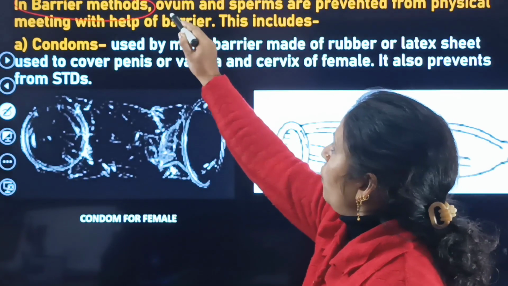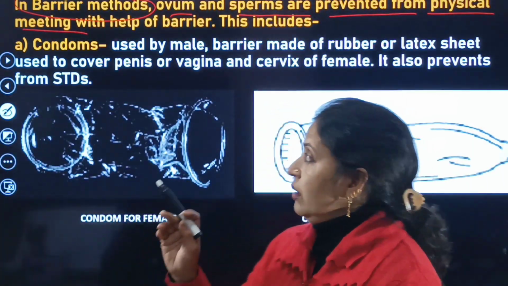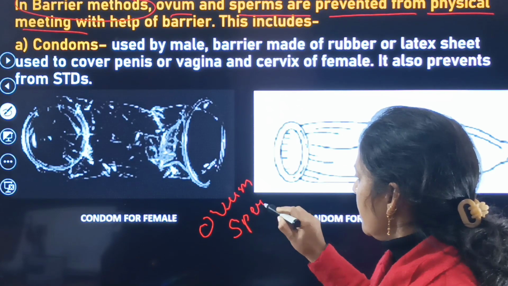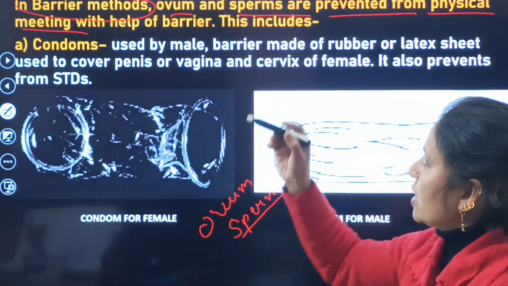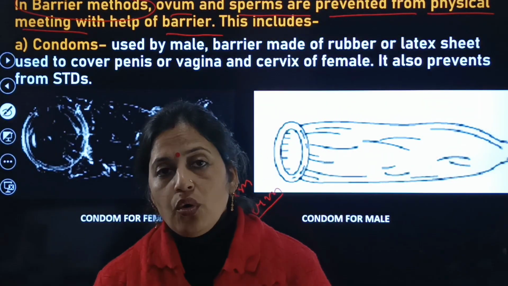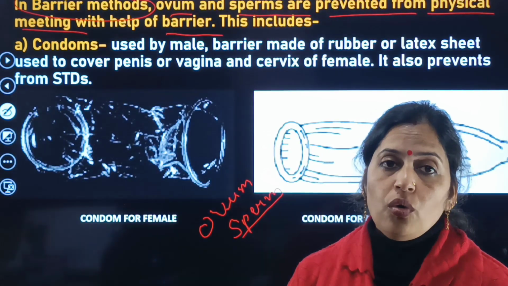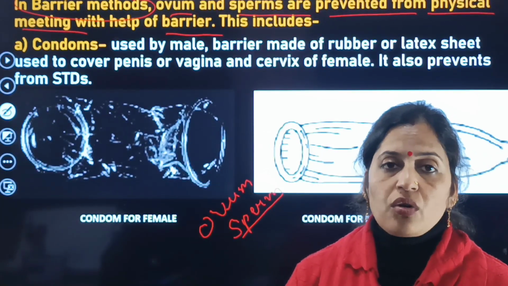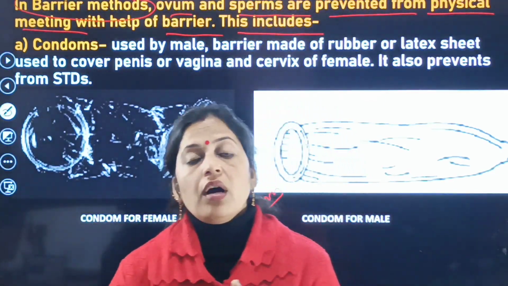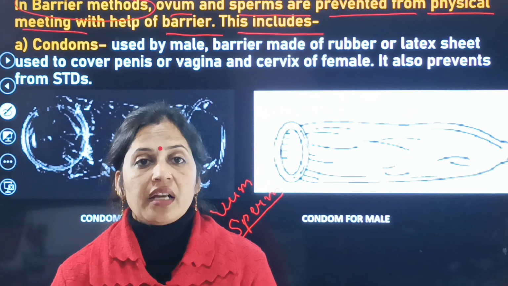In barrier methods, the ovum and sperm are prevented from physically meeting with the help of barriers. They are not in contact. There are some special barrier methods with the help of which the ovum as well as the sperm cannot meet each other.